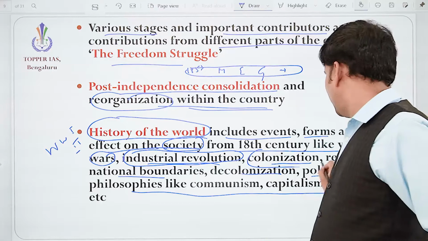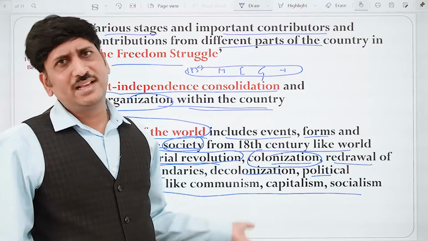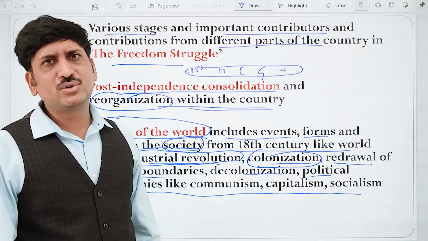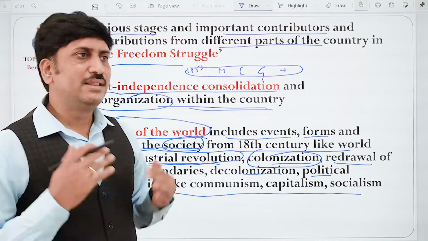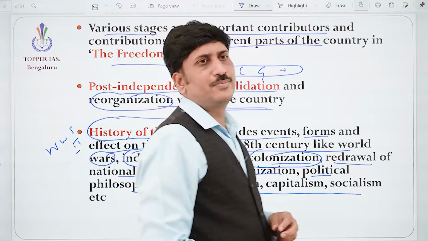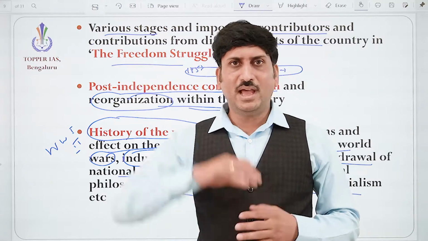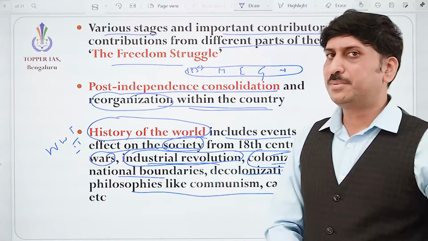Okay, colonization. The European countries wanted to set themselves up when they came for trade, but later they understood they could take the administration in their hands. They made the South Asian and Southeast Asian countries their colonies. They are ruling us. So, what is this colonization concept?